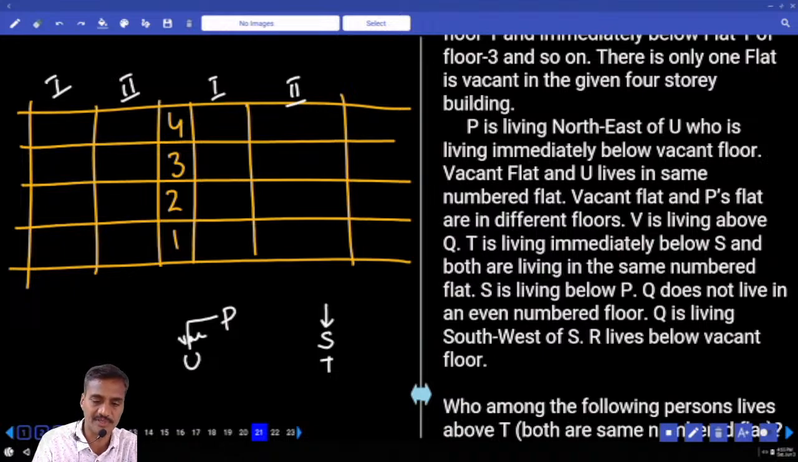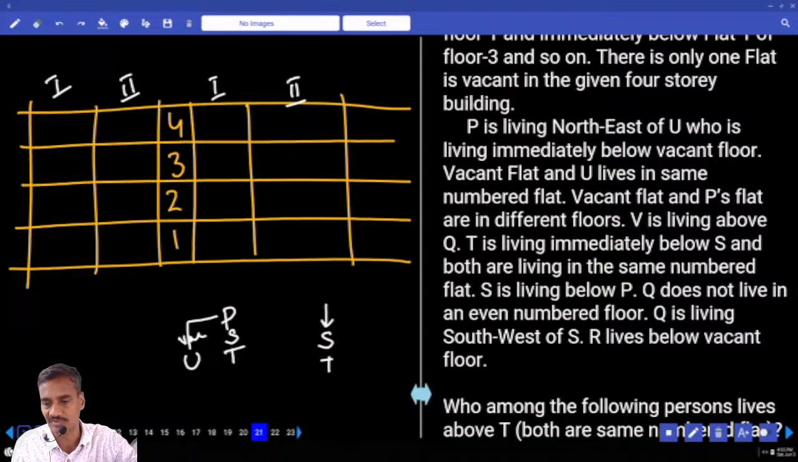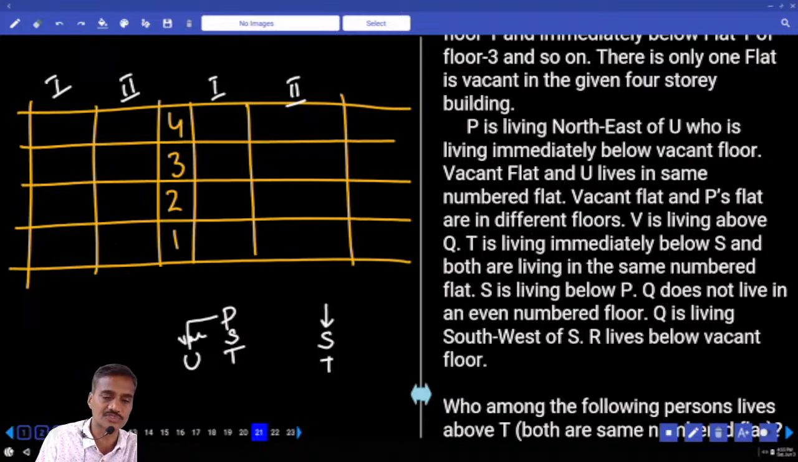S is living below P, and below this S there must be T. Together. The next one: Q does not live on an even numbered floor. Q lives on an odd number floor. And Q is southwest of S. Now Q is southwest of S, so Q must be on the first flat.